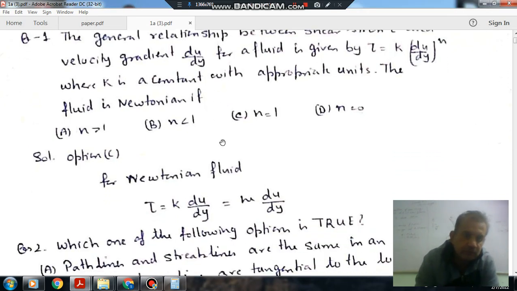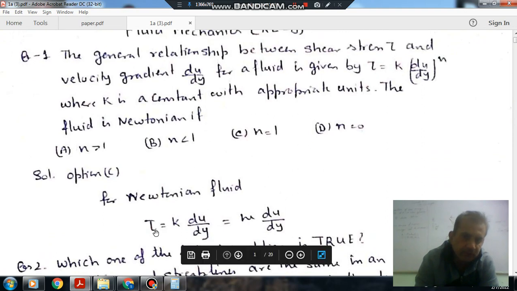Now for a Newtonian fluid we have the relationship tau is equal to k du by dy, and k is your mu. So n is 1. So the answer is option C.